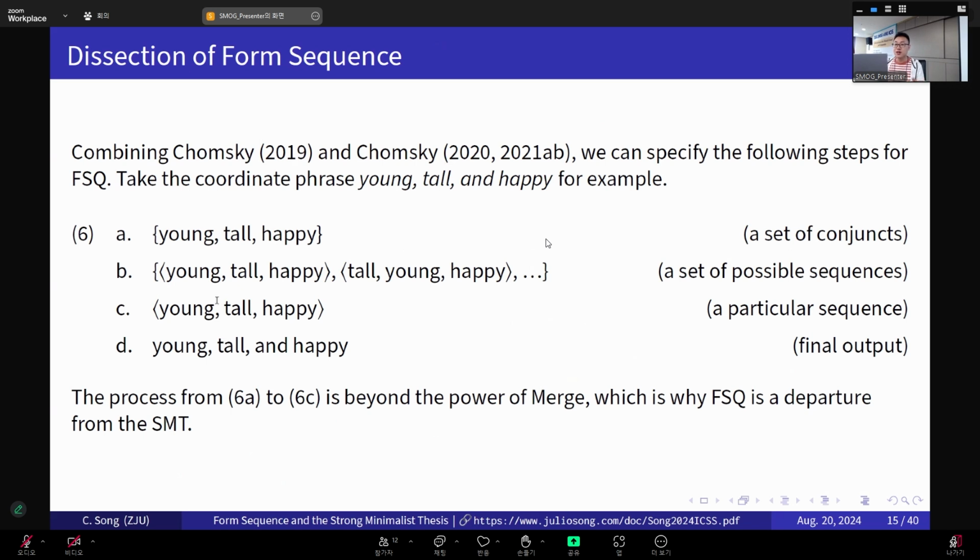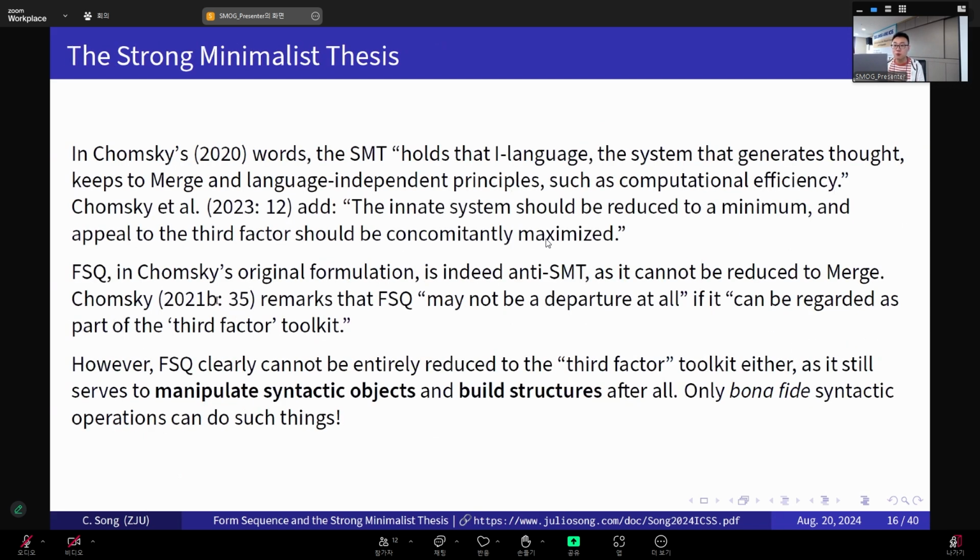And since I've been talking about the Strong Minimalist Thesis all this time, I think I do need to give you a quick reminder of what this thing is. What is the SMT? Okay? So here are some very recent formulations, some very recent words from Chomsky's recent work. In Chomsky 2020, he says that SMT holds that I-language, the system that generates thought, keeps to merge and language-independent principles, such as computational efficiency. And then in Chomsky et al. 2023, they further added that the innate system should be reduced to a minimum, and appeal to the third factor should be concomitantly maximized. So that's some general background on the definition of the Strong Minimalist Thesis.